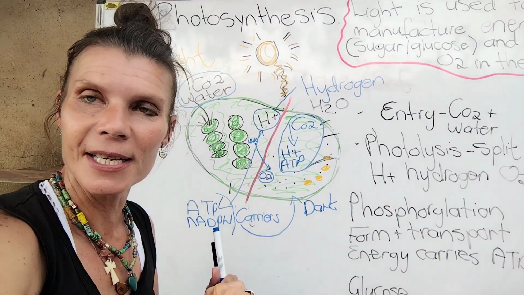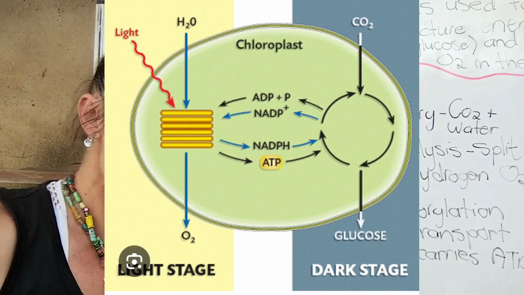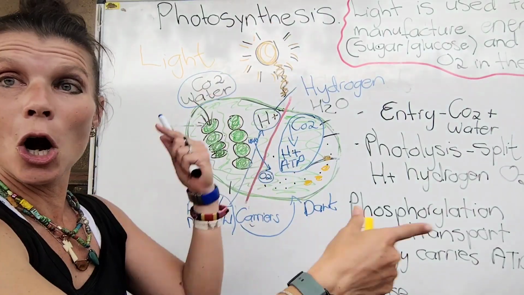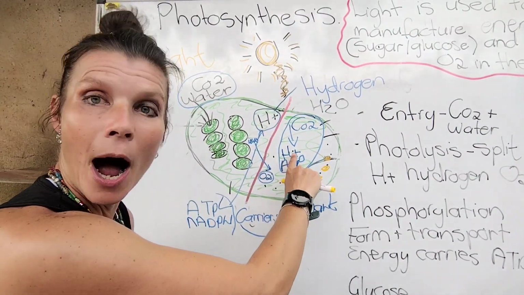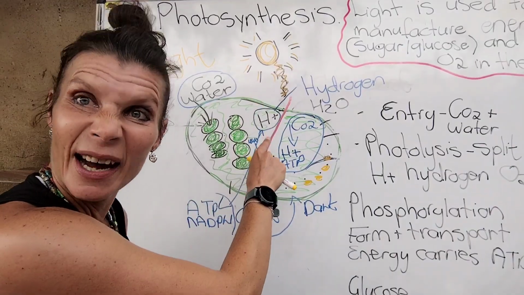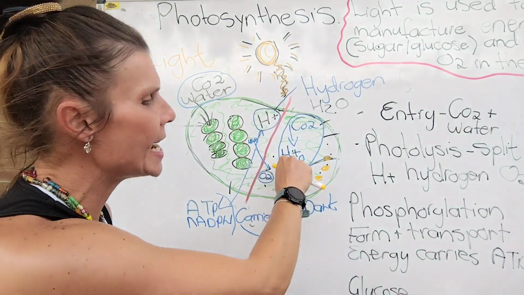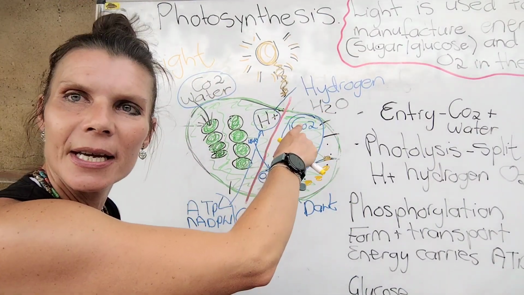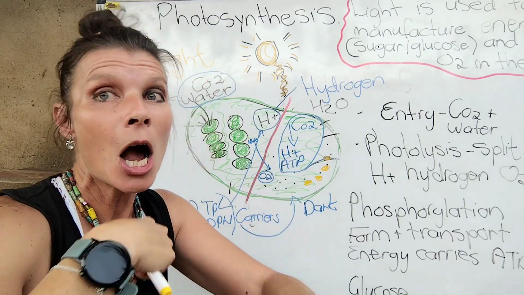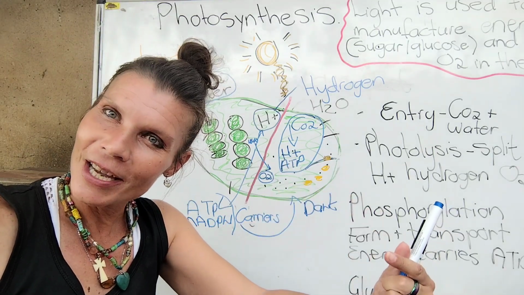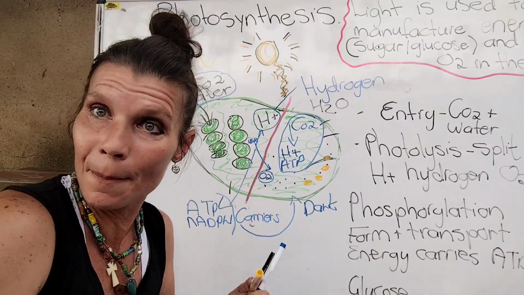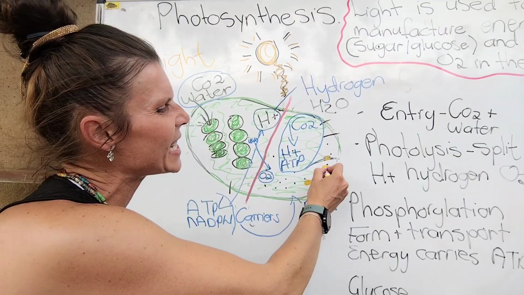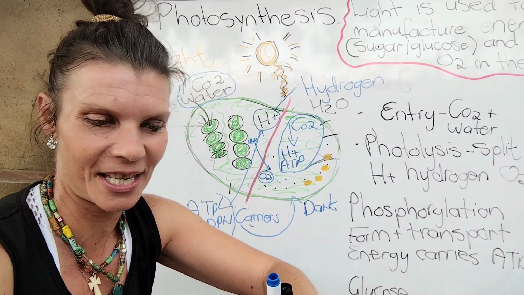Okay, my dark phase in the absence of light. Carbon dioxide enters now the leaf. It combines with my hydrogen that was formed in my light phase, plus my ATP, my energy carriers, and this whole combination forms now my glucose, carbohydrates, and starch, the food for the plant. And what the plant doesn't use is stored as excess starch for later usage.